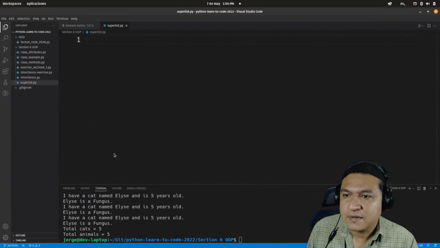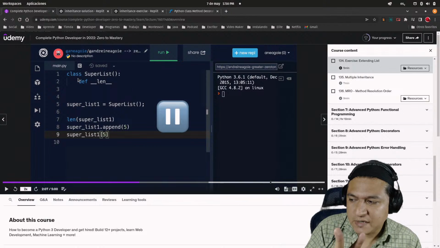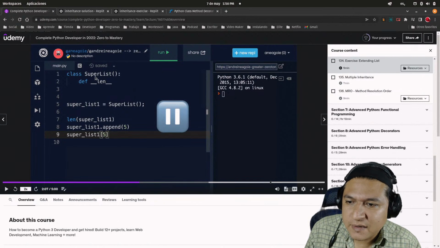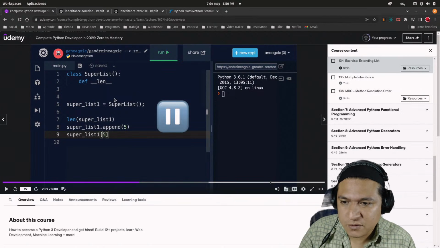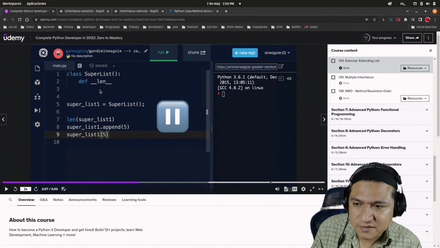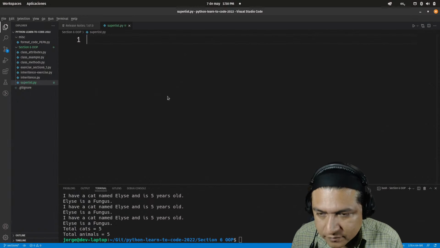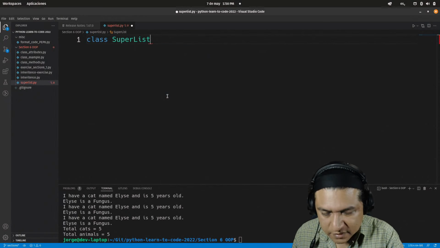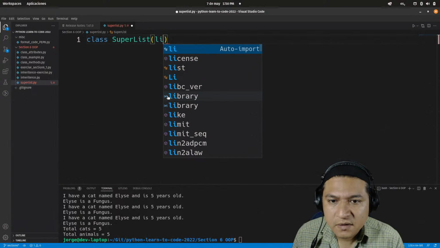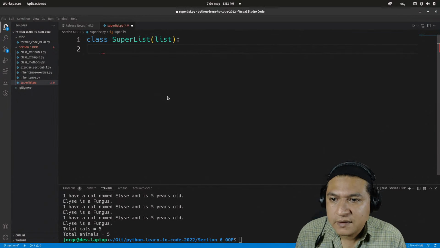This is going to be superlist.py. So what he's trying to do is, what I will do is two things. One, inherit superlist from list, and then two, return 1,000 as the definition of length. So let's see, class superlist, and you are going to be inheriting from list.